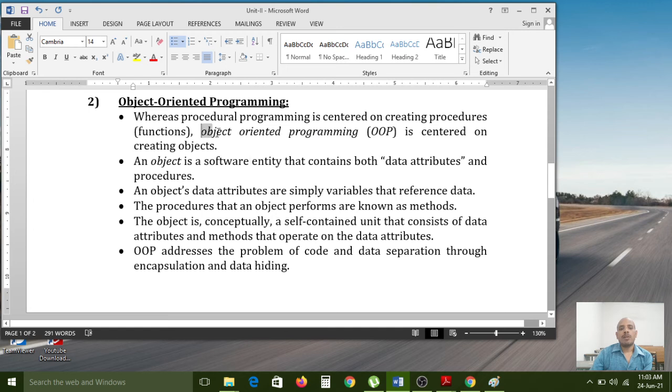And coming to object oriented programming, OOP in short form, it is centered on creating objects. In procedural oriented programming, all the programmers concentrate on creating the functions only. But in object oriented programming, all programmers concentrate on creating the objects only, right? So an object is a software entity. Actually, what is an object? An object is a real world entity.